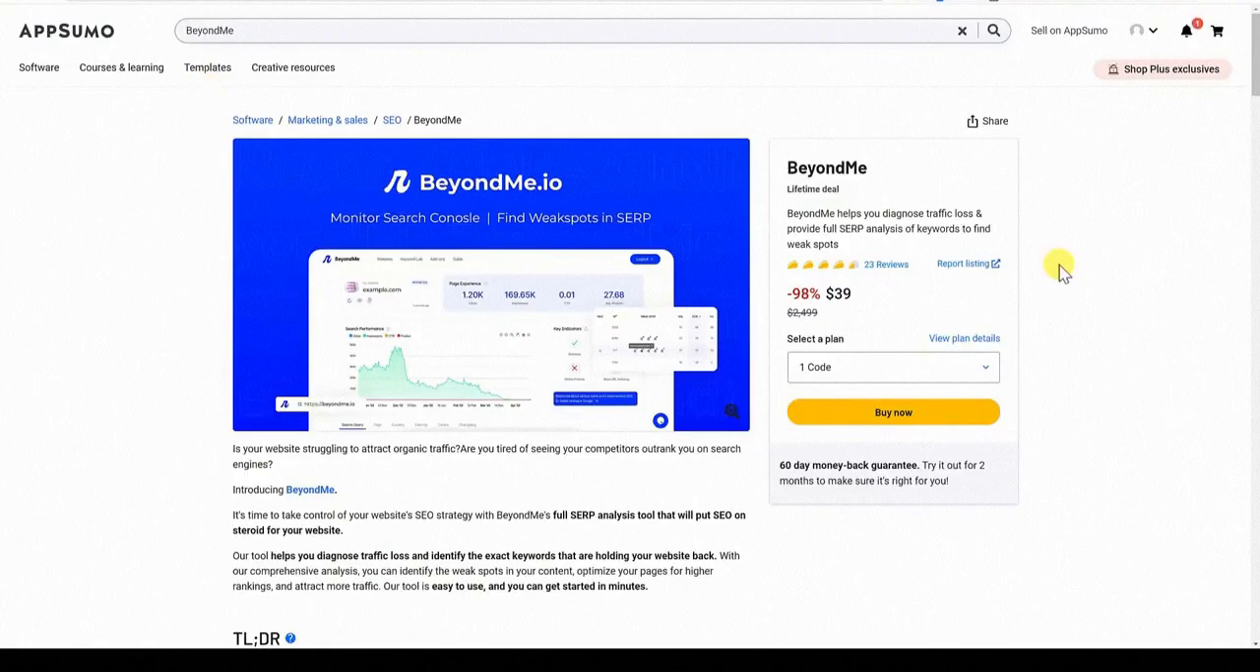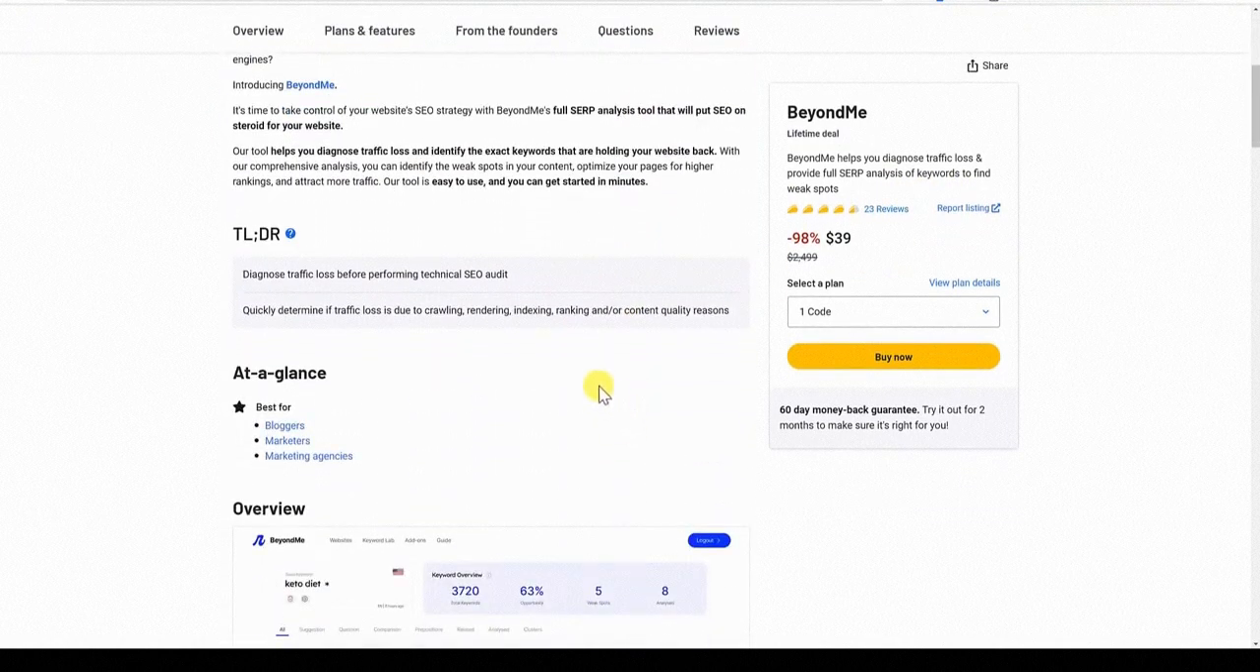Today we're going to be looking at BeyondMe. This is an application that is on AppSumo, currently available for a lifetime price. We are going to be talking about what BeyondMe can do for you. What this software aims to do is to help diagnose traffic loss and provide full SERP analysis of keywords to find weak spots in your SEO, and so then you can go and create content and start ranking that content, right? A couple things to note when looking through here is that obviously this is for bloggers, marketers, marketing agencies.